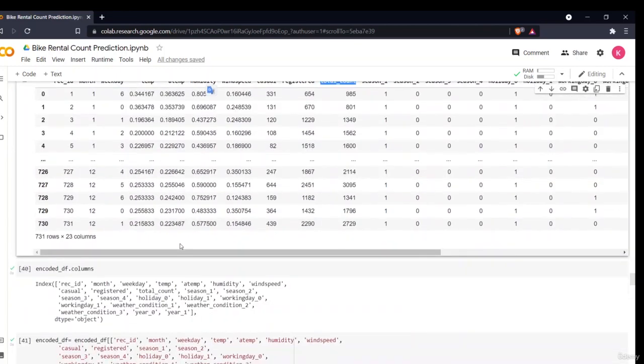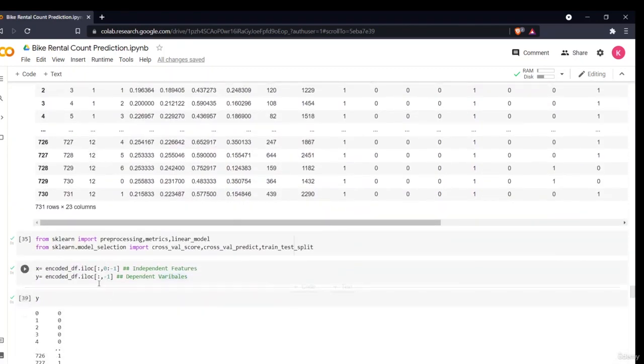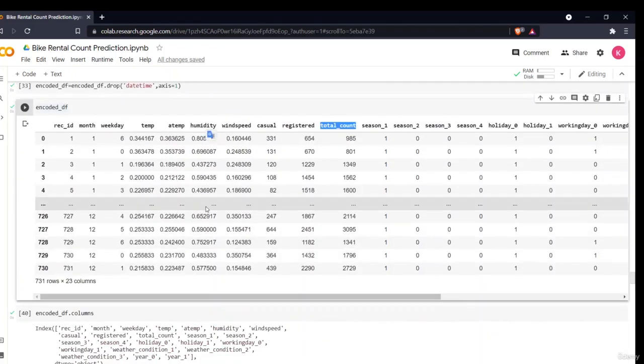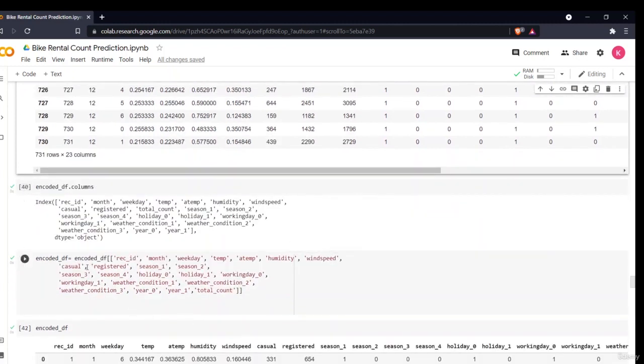Now one thing we can do is split it by defining the column row position, but it can be very complex. What we will do is simply remove the last column from it. Then we will select all the columns, where the last column is the dependent variable and the rest are independent variables. For that, we'll just rearrange our columns. I'll take all the columns which are present, copy them, and rearrange.